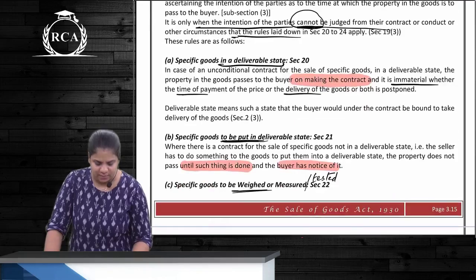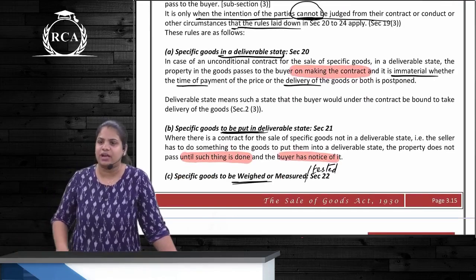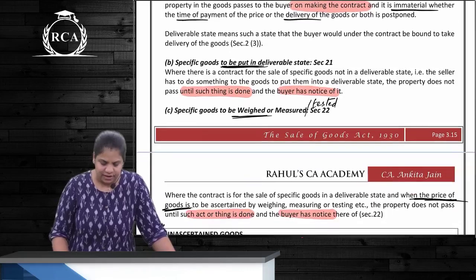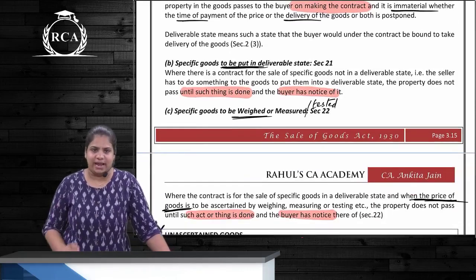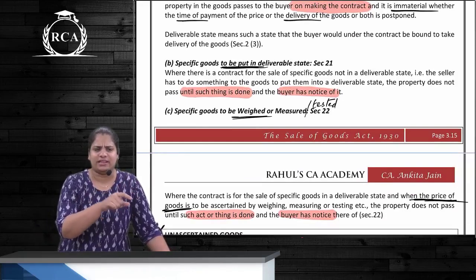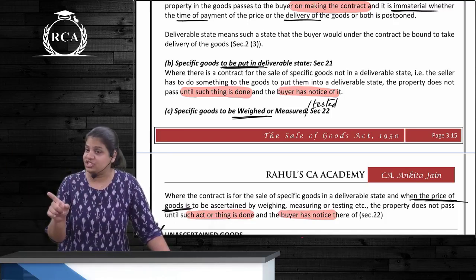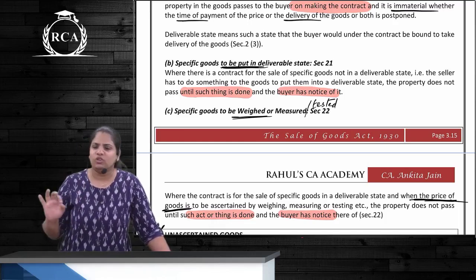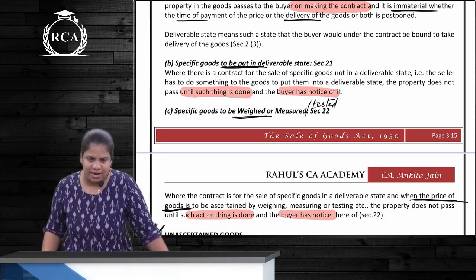First rule is what? Specific goods which are in a deliverable state. Second rule is specific goods to be put in a deliverable state. And last one, specific goods which are to be weighed or measured, correct? I go on Saturday and I choose a television and I tell him, today is Saturday, so I'm not going to take this, but this TV I want, I will come on Monday and take it. When will ownership pass? When we decide to pass, correct? He tells me, you pay the price first, then I will give the TV to you. So, when will ownership pass? Only after payment of price, correct?